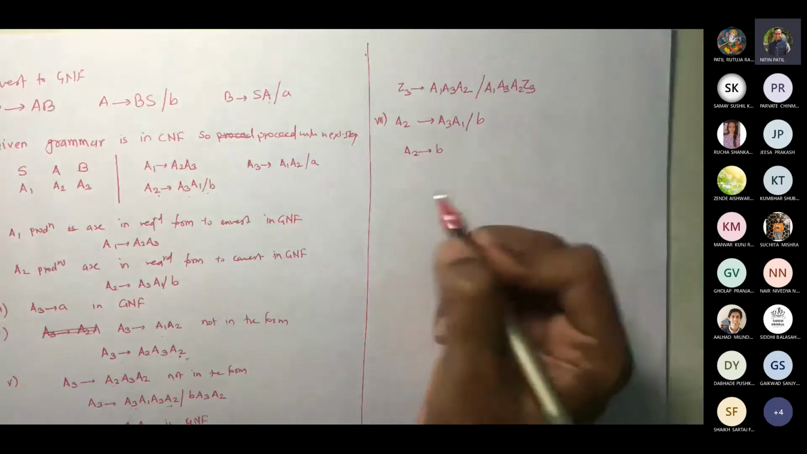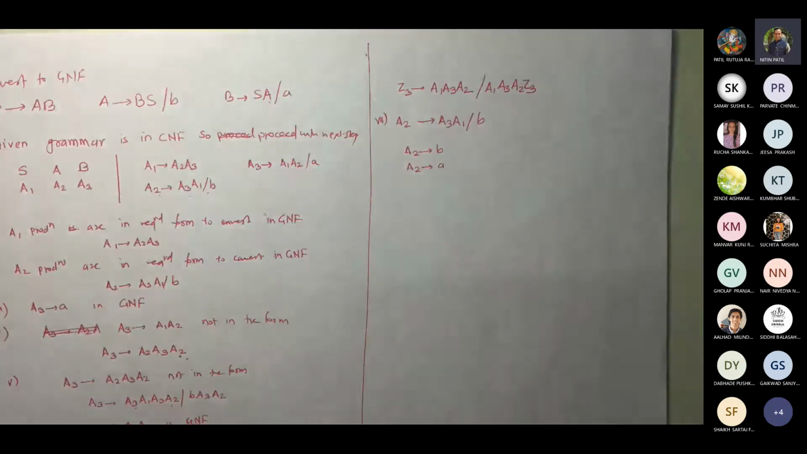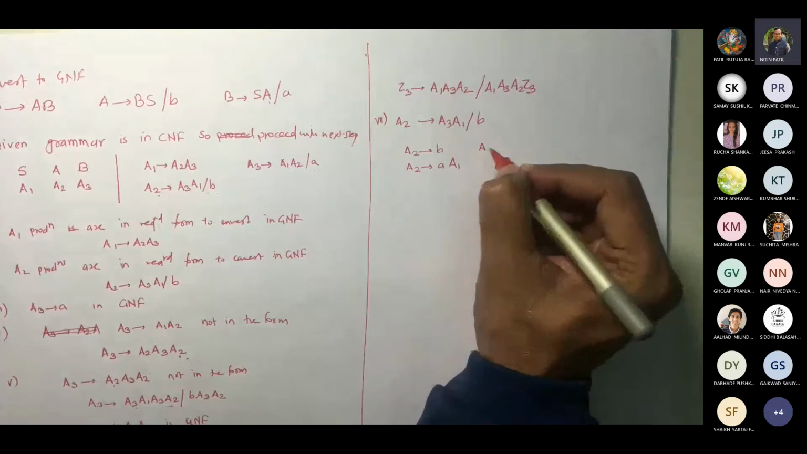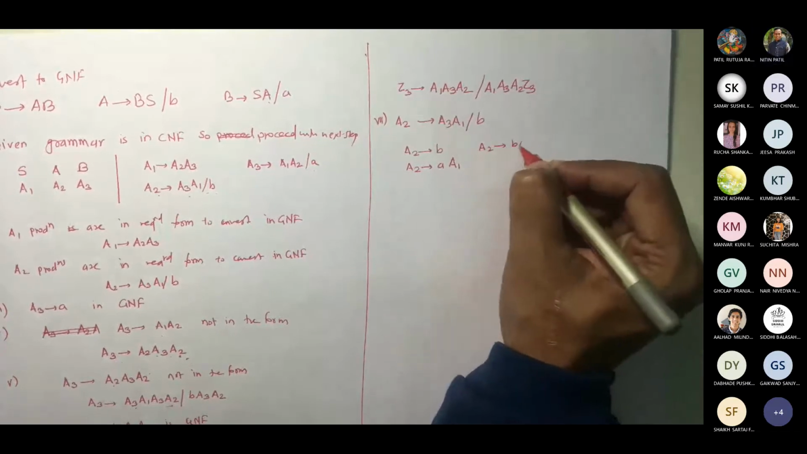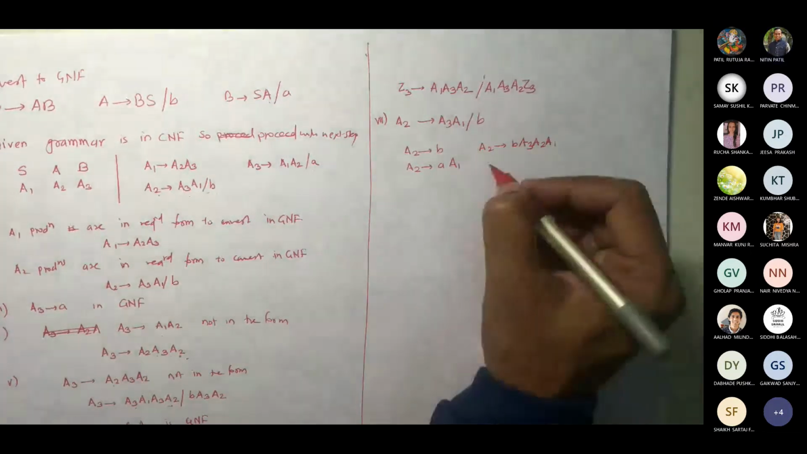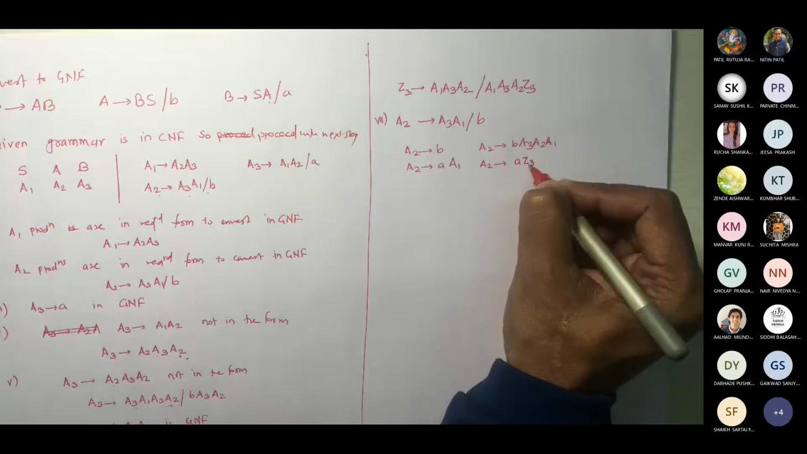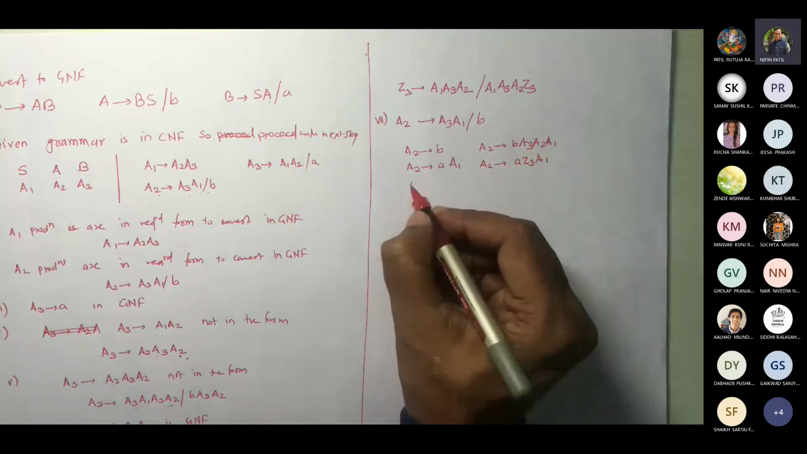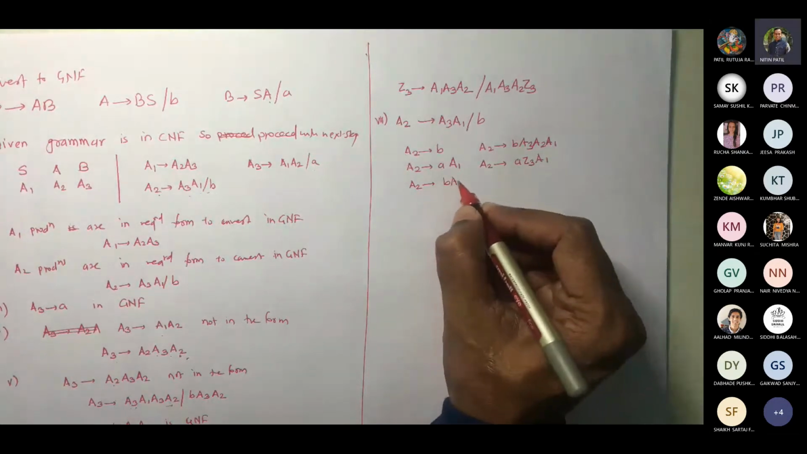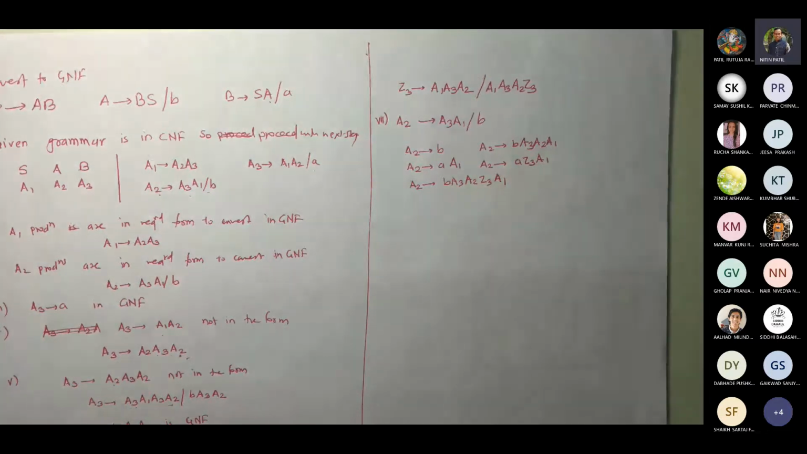A2 gives B, A2 gives. सो पहला A था A3 के लिए, तो इसके लिए A1. A2 gives B A3 A2 A1. A2 gives A Z3 A1 and A2 gives B A3 A2 Z3 A1. ठीक है क्या? देख लो